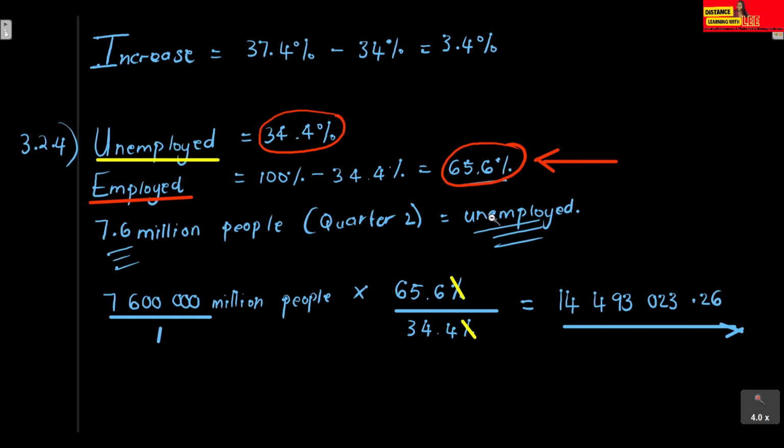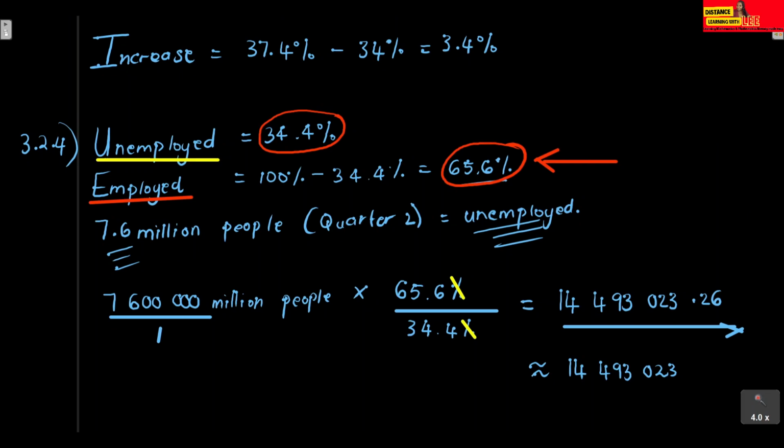We need to multiply by what you want divided by what you have. That will help you get to the answer that you want. You can give a final answer that this is approximately equal to 14,493,023, because we're dealing with people, humans, so we can't have 0.26.